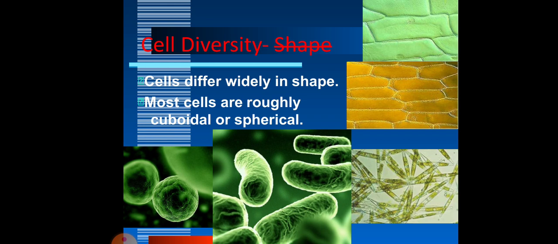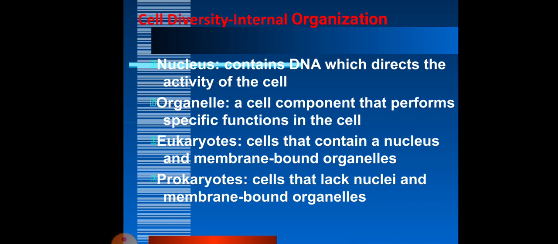Then cell diversity in shape. Cells differ widely in shape. Most cells are roughly cuboidal or spherical. Cell diversity in internal organization includes the nucleus, which contains DNA, which directs the activity of the cell. Organelles are cell components that perform specific functions in the cell.